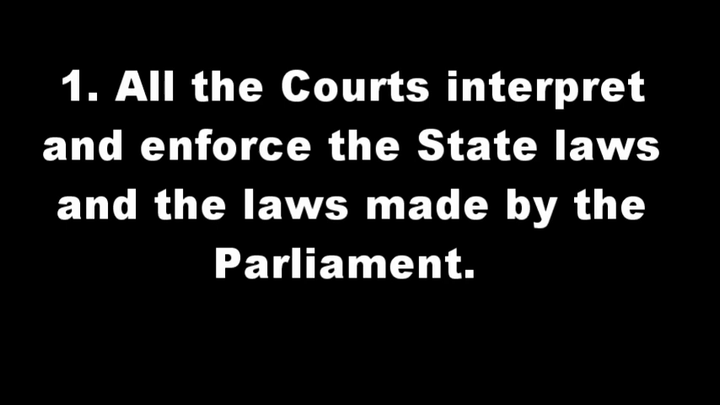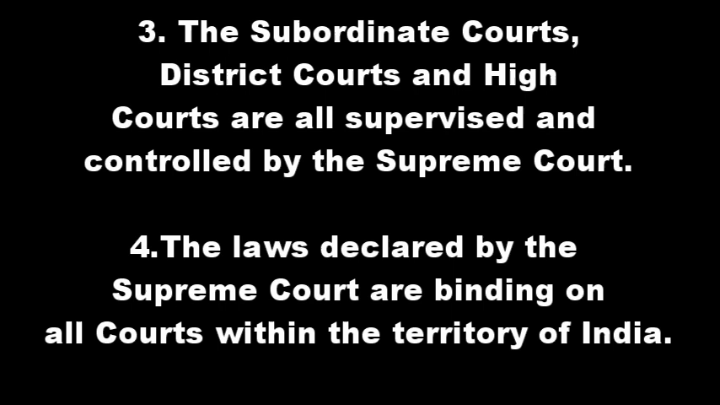Now we will see the features of the single integrated judiciary system. The first feature: all the courts interpret and enforce the state laws and the laws made by the Parliament. You know, the Parliament or the legislative branch makes the laws, and it is the duty of the courts to interpret and enforce the laws made by the Parliament. And the second point: the Supreme Court is at the head of the judicial system. Below the Supreme Court stand the high courts of various states. Under each high court, there is a hierarchy of district courts and other subordinate courts in descending order.